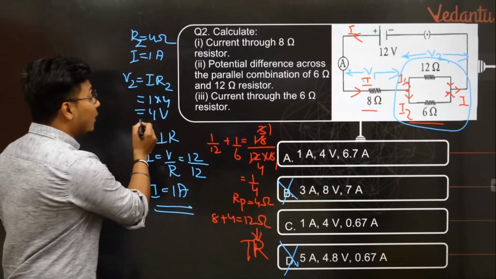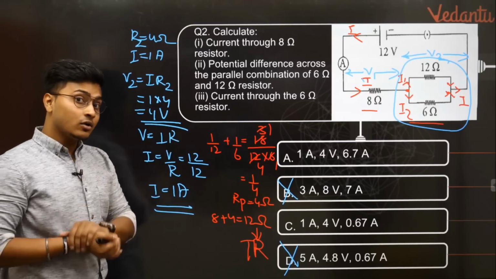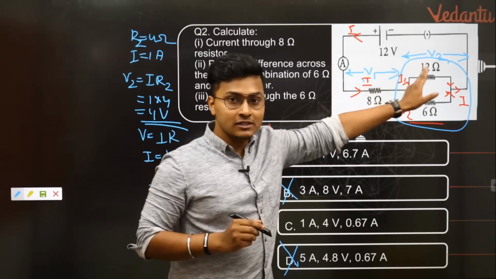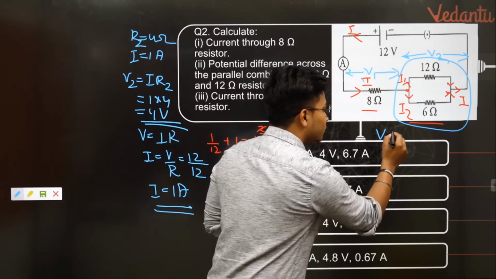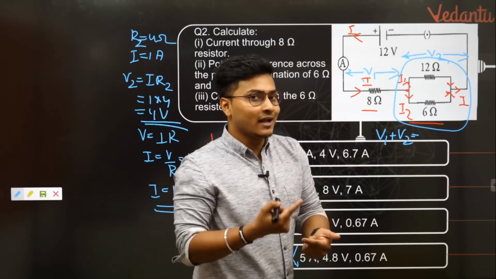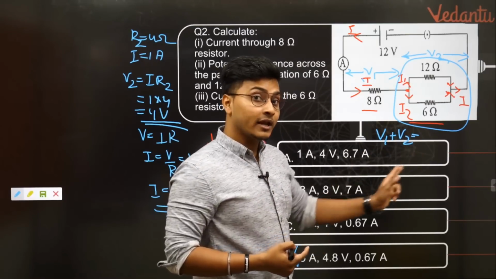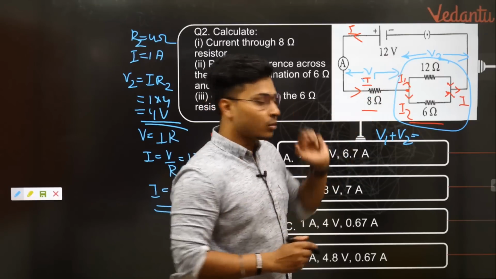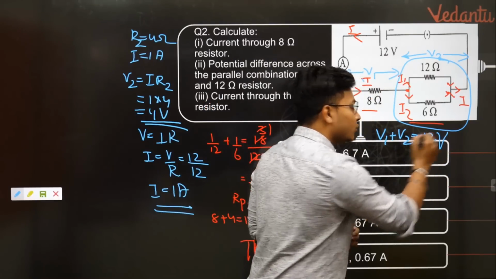Now if you have any doubts whether this answer is right or not, you can do one more very simple thing. I'm telling you a way to verify your answer. V1 plus V2, the total potential difference, how much should it be? Yes, you know the answer, it must be 12 volts. So V1 plus V2 should always give you 12 volts.